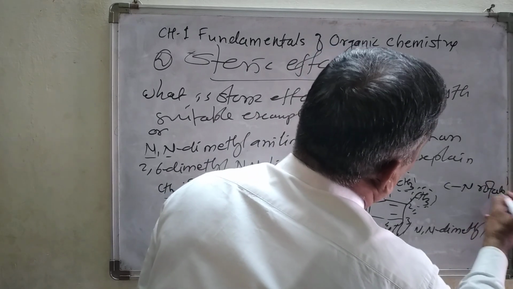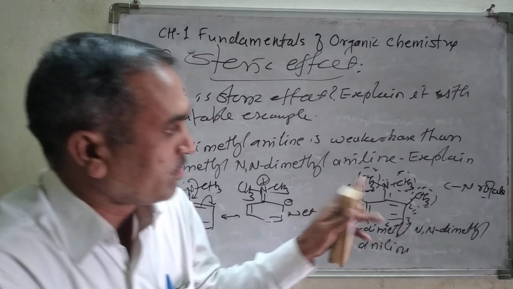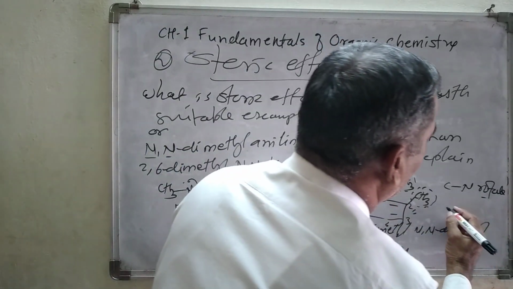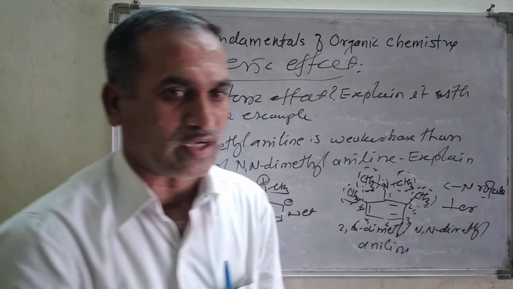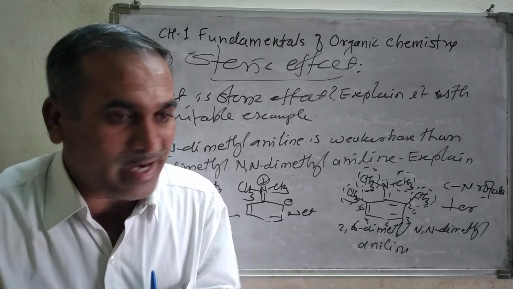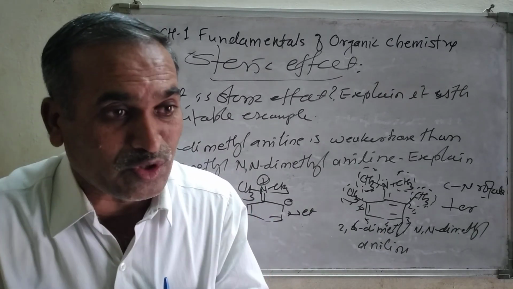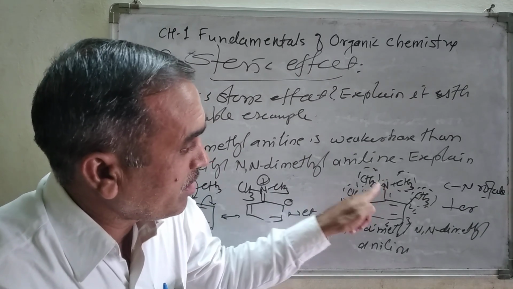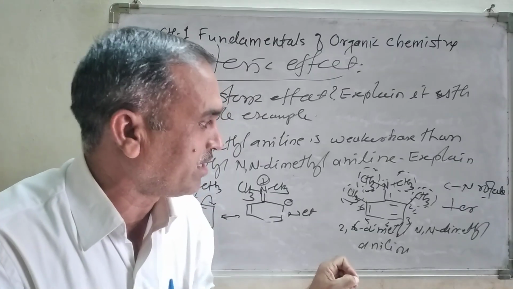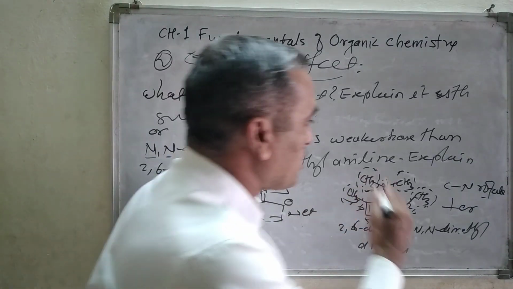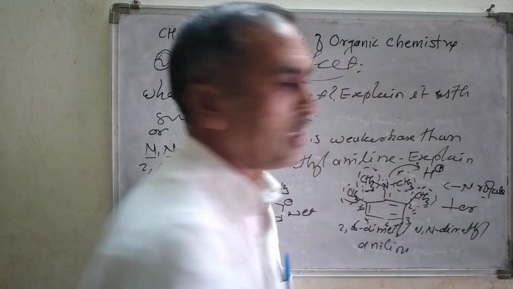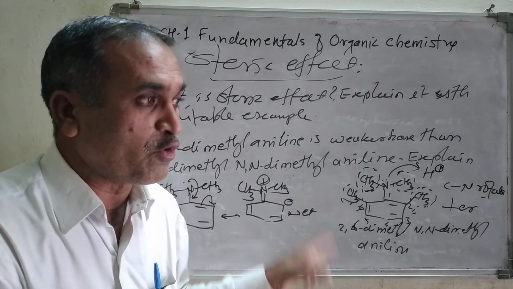When they rotate, the lone pair and the p orbital become perpendicular to each other, so planarity is lost. If planarity is lost, we cannot draw the resonating structure, and resonance is inhibited.